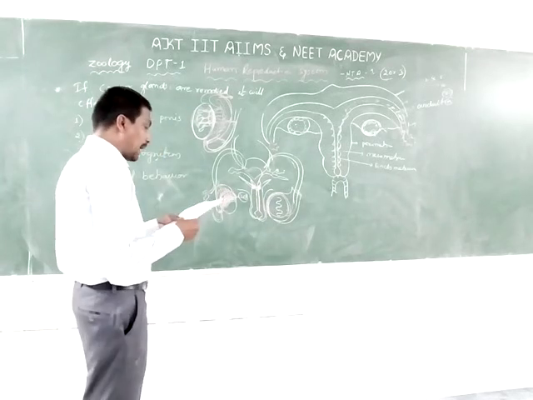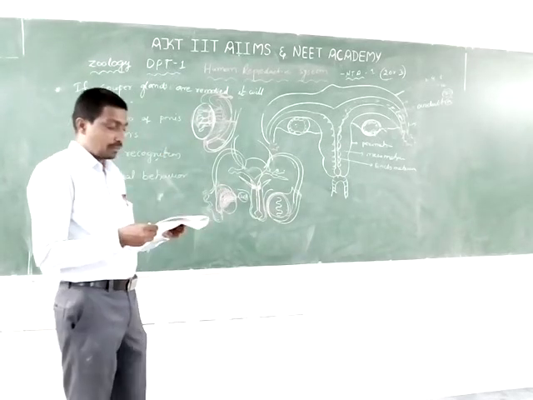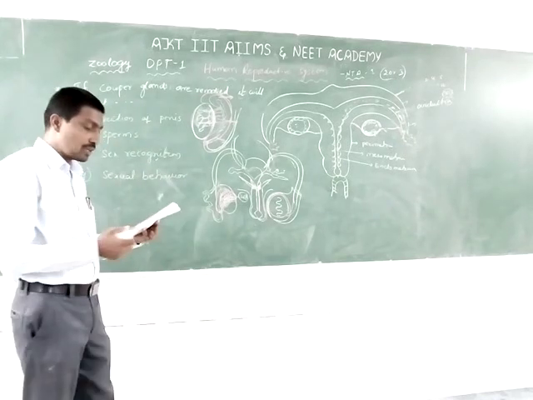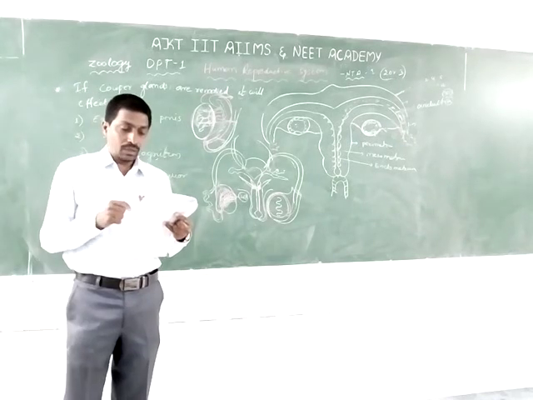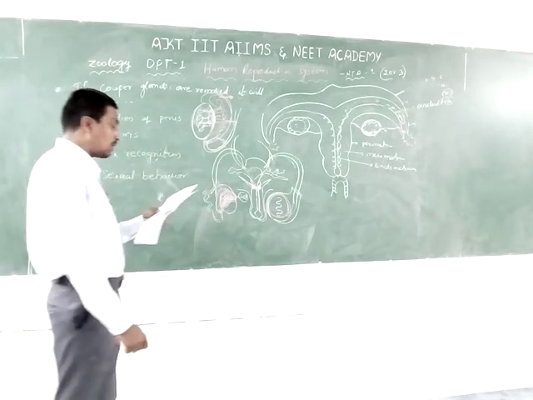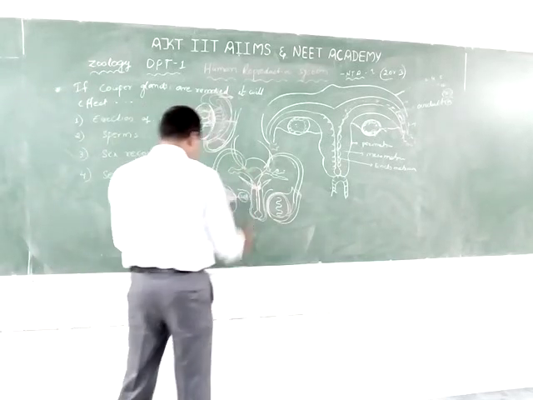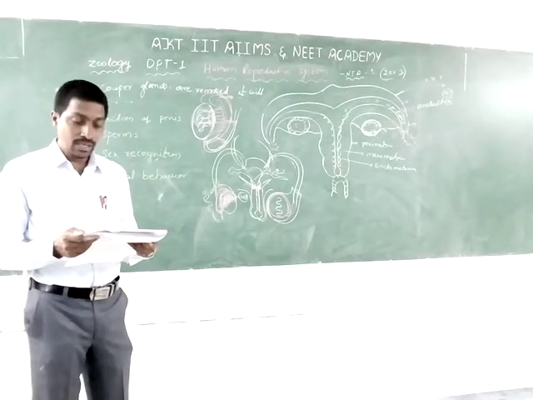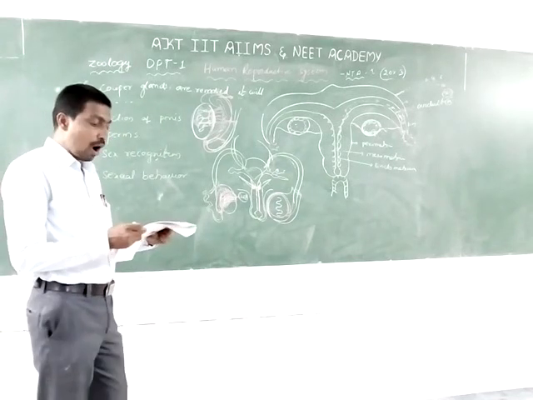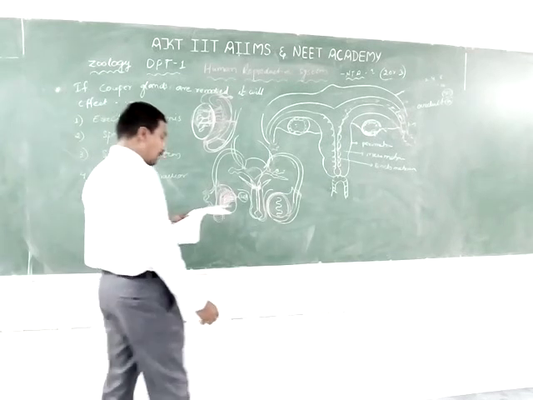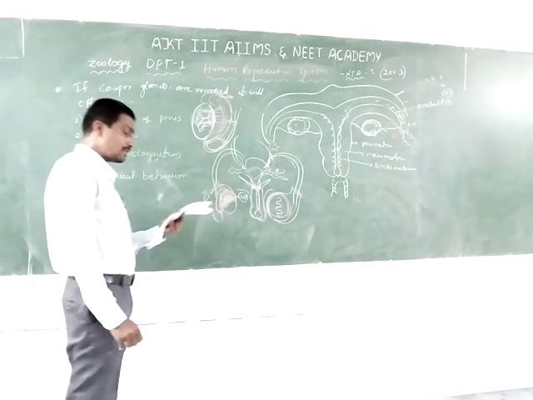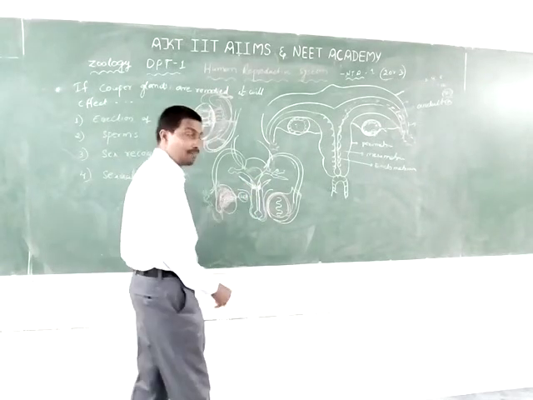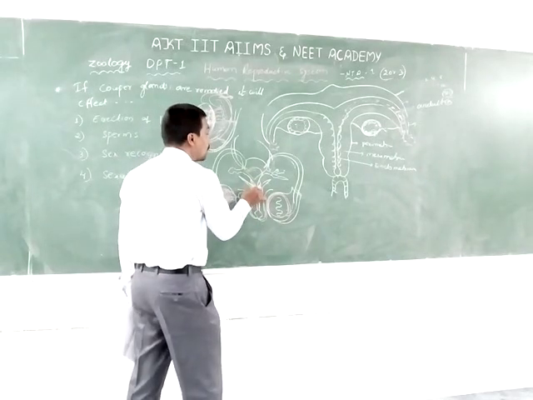They play an important role in the protection of sperms. During ejaculation they secrete an alkaline mucus fluid which neutralizes the acidic nature of the urethra.